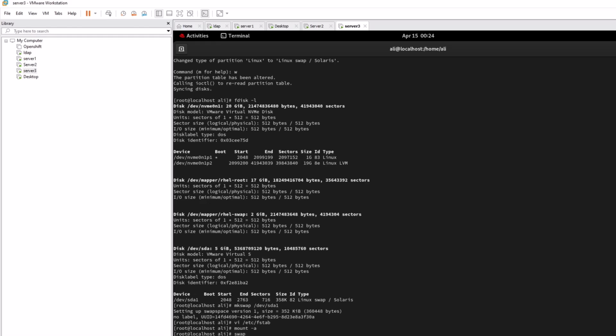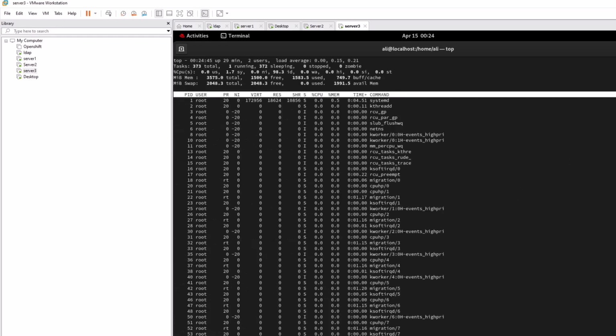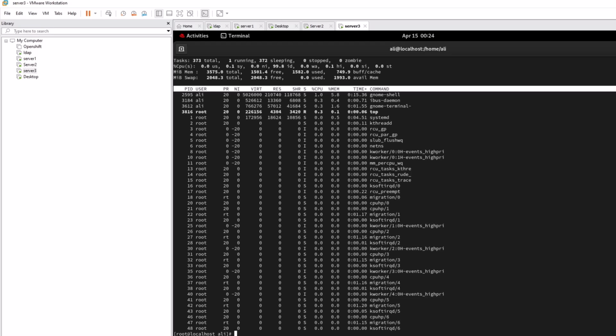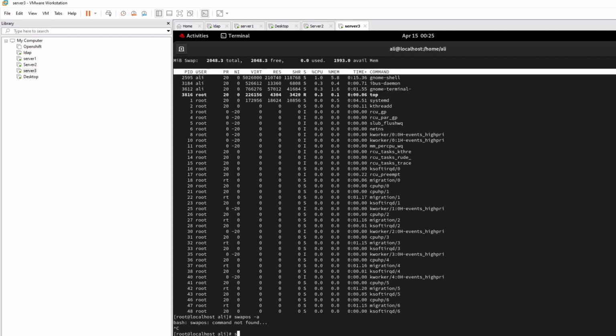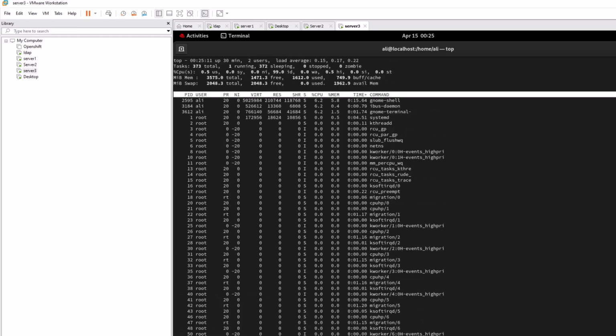Then you have to run swapon -a, and then you can just stop and see how much space you have. So it's 2048, I think. Okay, then you have to run swapon -s, then go here.